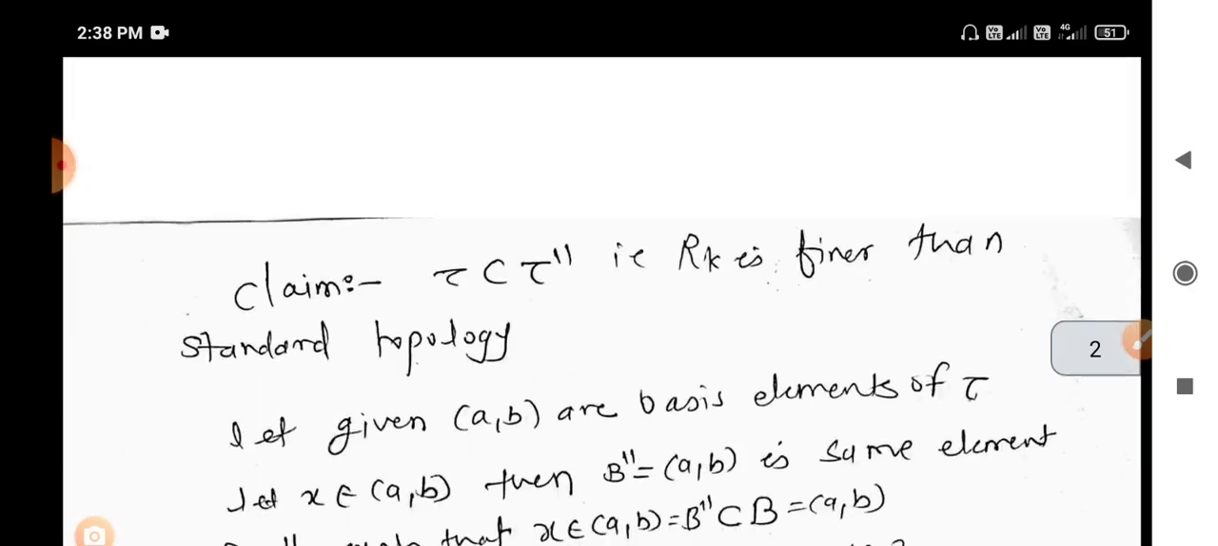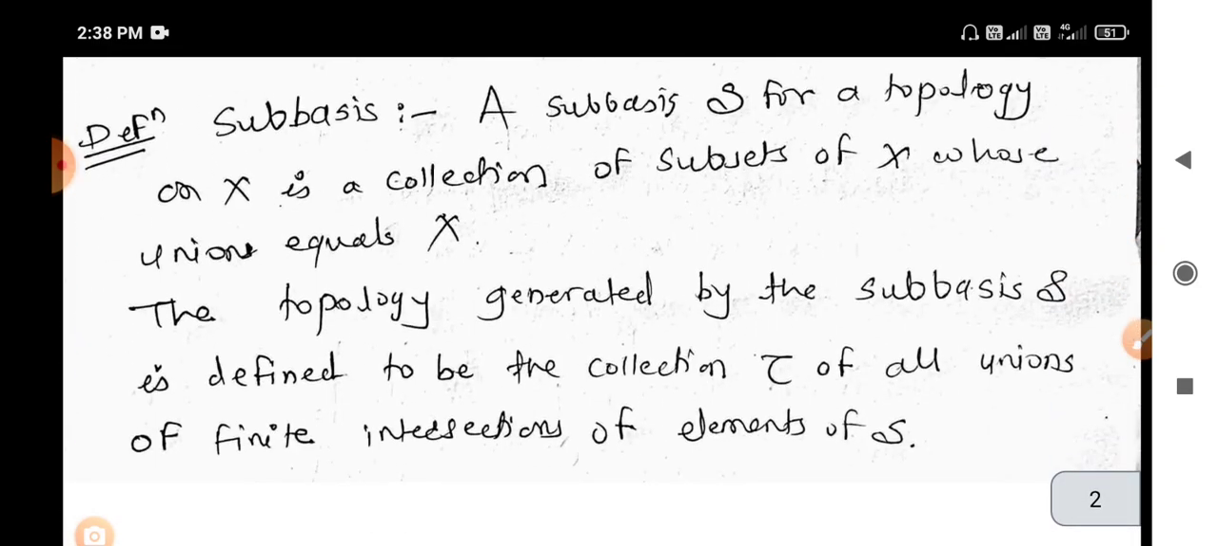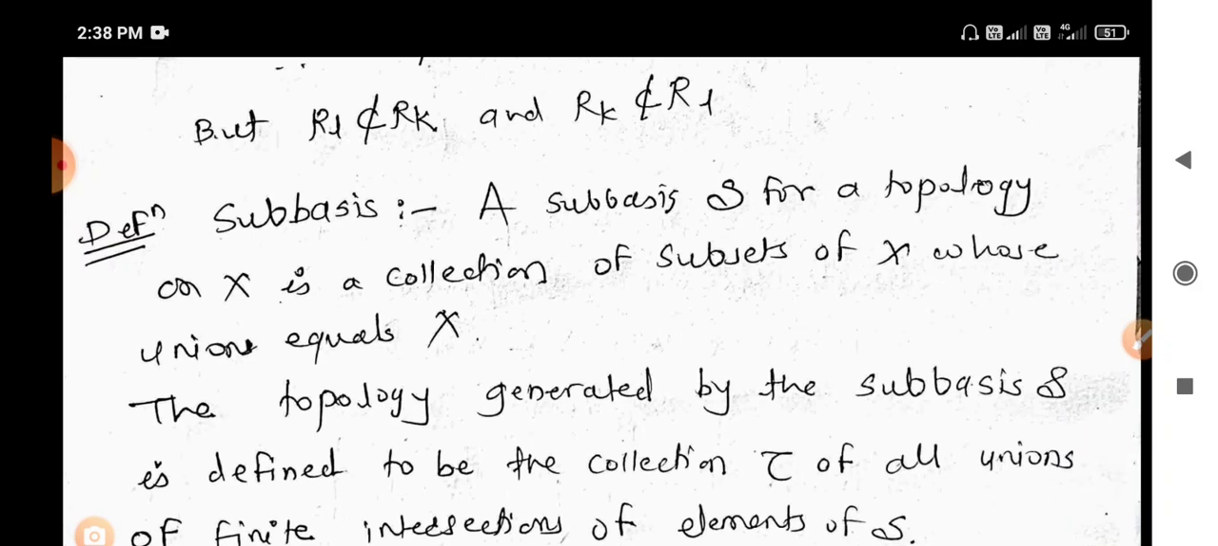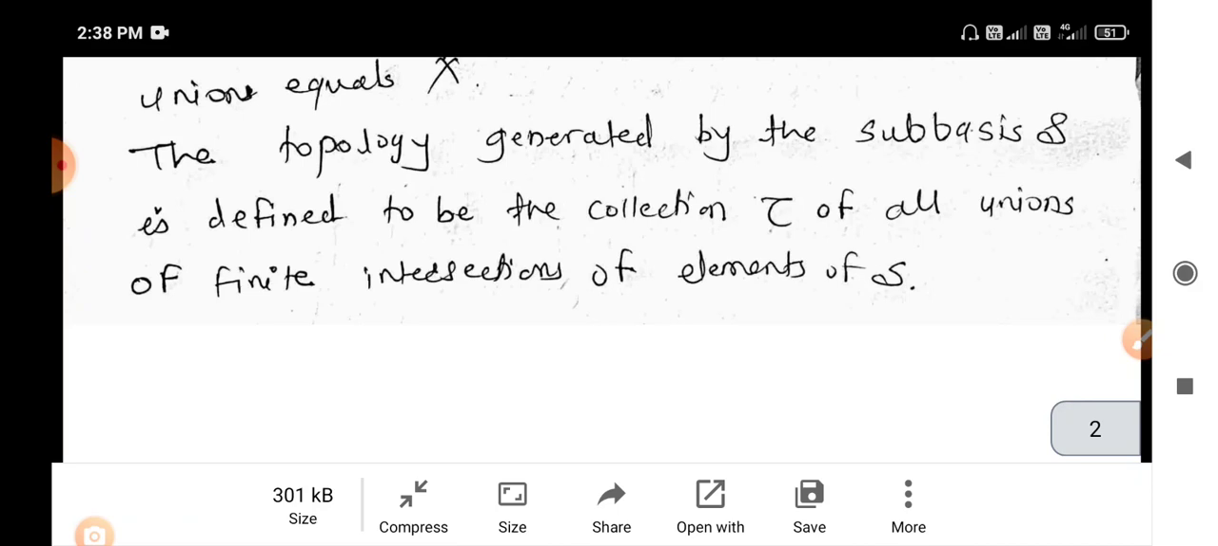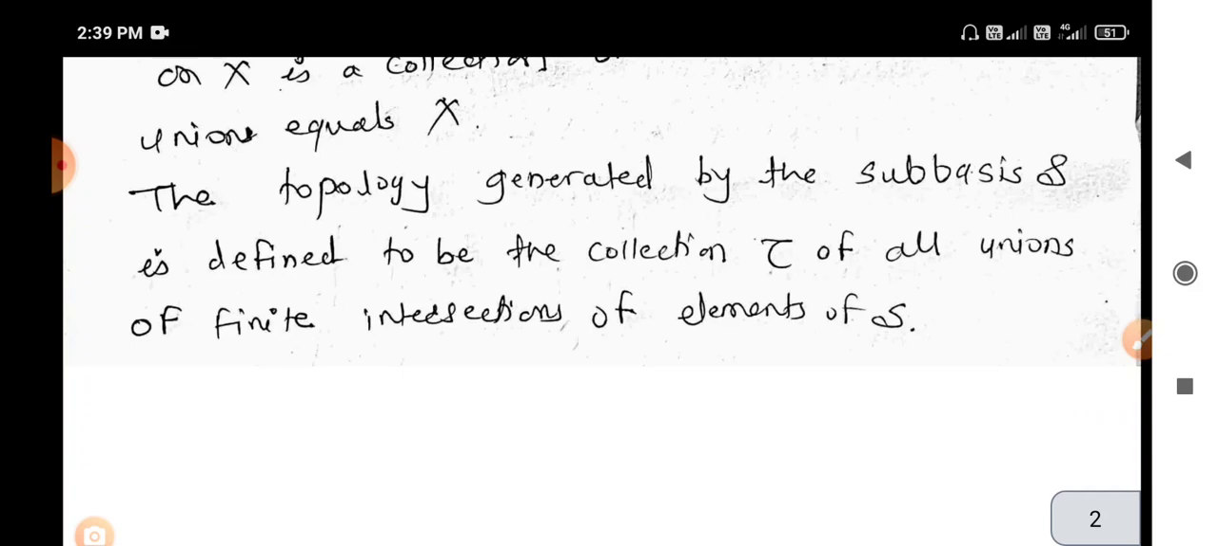And using that, we also saw the definition of subbasis. The subbasis is denoted by curly S, and it is a collection of subsets of X whose union forms X. And the topology corresponding to the subbasis has as elements all unions of finite intersections of elements of S. So this forms a subbasis.